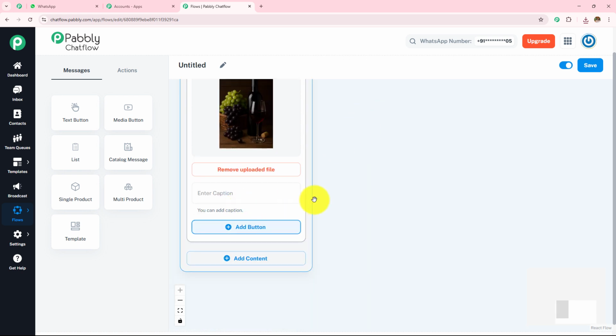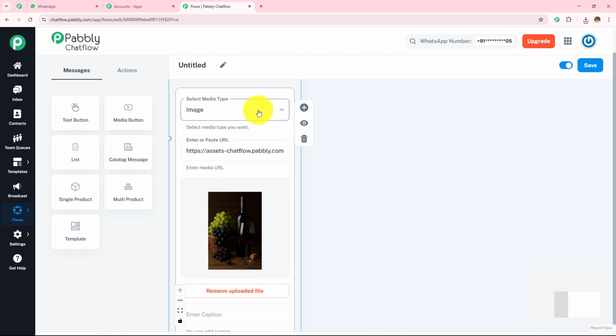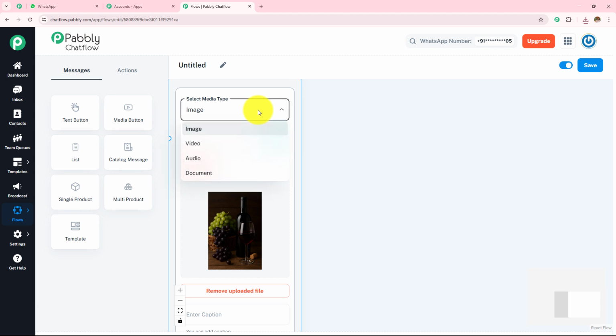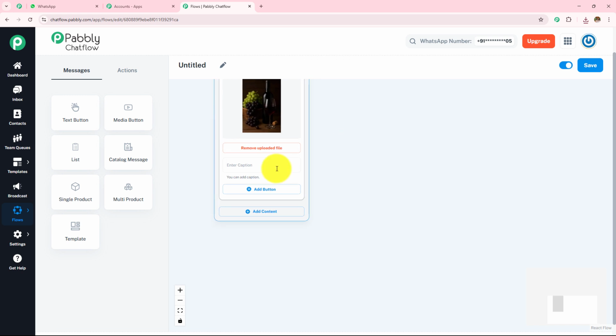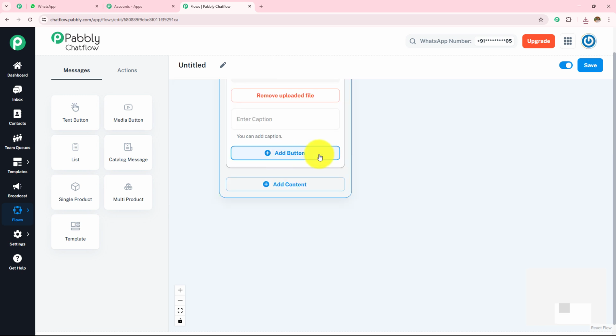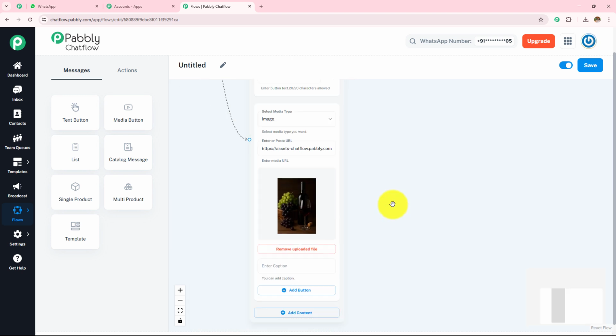Here just to show you, I have uploaded this image, and if you want you can enter the caption and then add the buttons. In the similar way, you can upload a document in which you are giving all the details. You can upload the video or the audio, and based on that you can enter your caption and then you can provide them with the buttons, and when they further reply with these buttons, you can provide the message. So this is how we are going to do this.